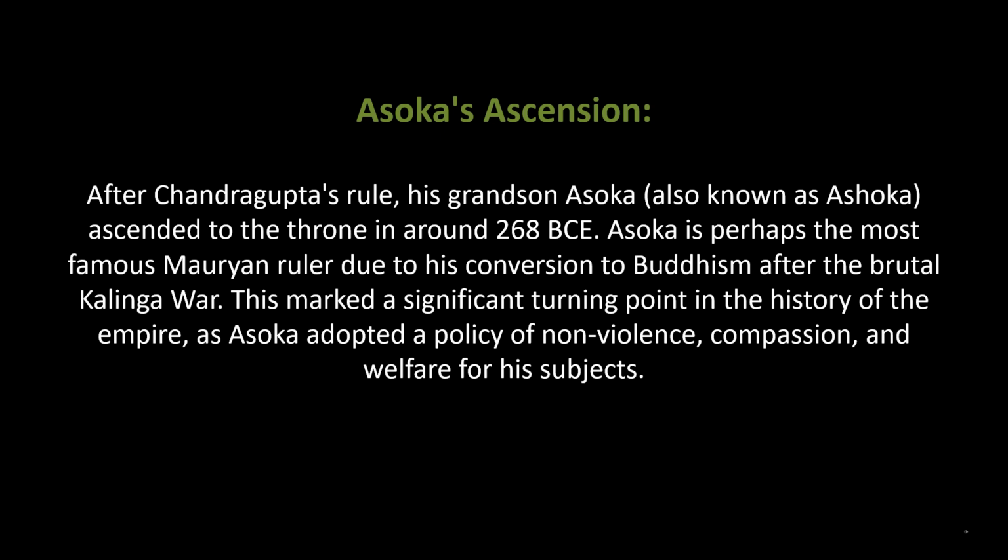Ashoka's ascension. After Chandragupta's rule, his grandson Ashoka ascended to the throne in around 268 BCE. Ashoka is perhaps the most famous Mauryan ruler due to his conversion to Buddhism after the brutal Kalinga War. This marked a significant turning point in the history of the empire, as Ashoka adopted a policy of non-violence, compassion, and welfare for his subjects.